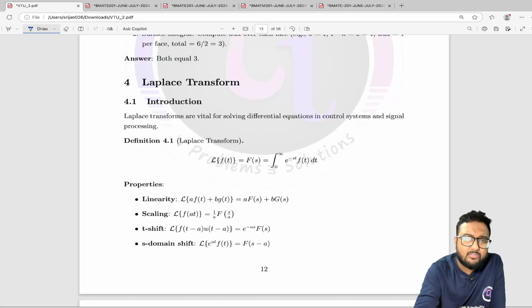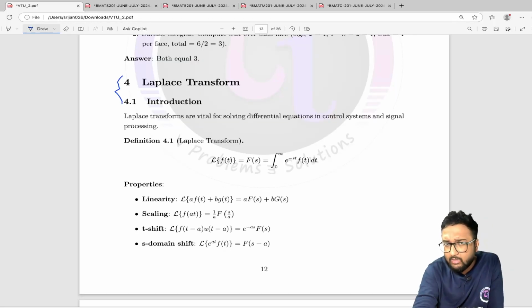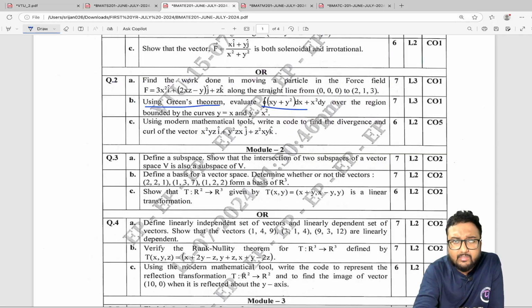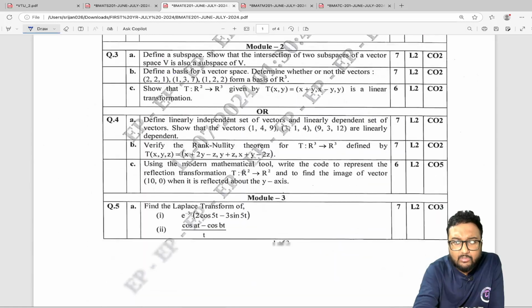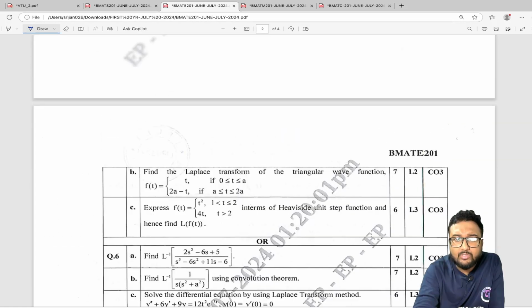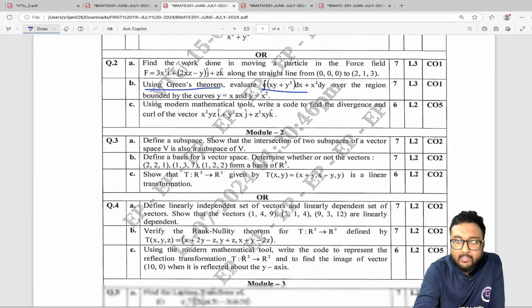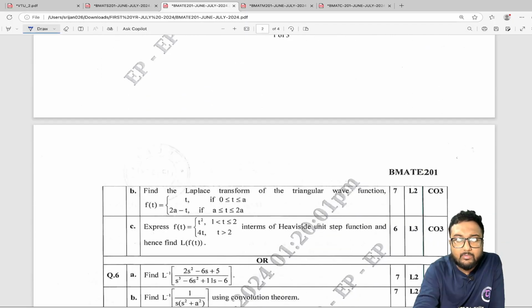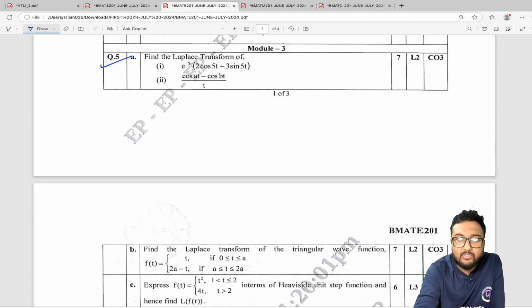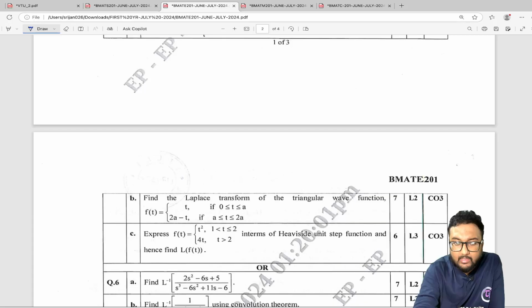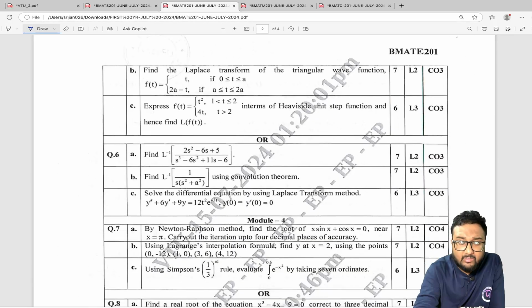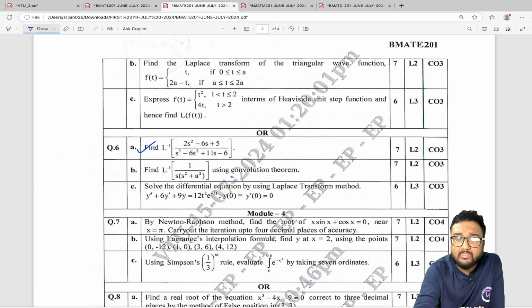Next we have Laplace transform. Laplace transform is not there in all the syllabus. I guess it is there in, let me show you the question. Here it is. Okay, so this is for EEE. And here question number 5 is from Laplace transform, you can see. And Laplace inverse is there, convolution theorem is there. Using Laplace you can solve the differential equation as well. Okay, so many things are there.